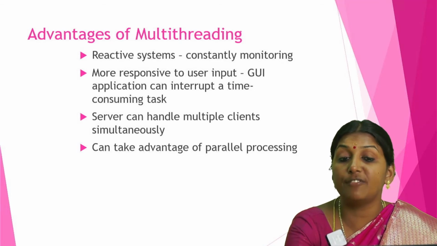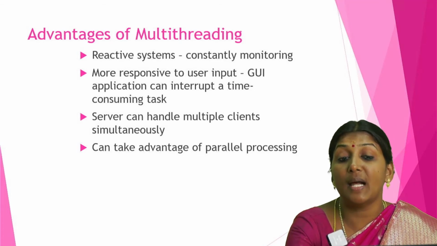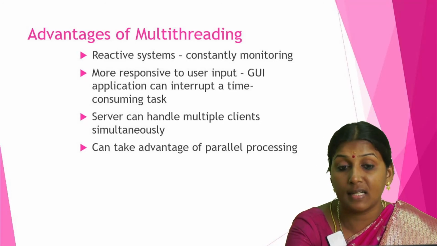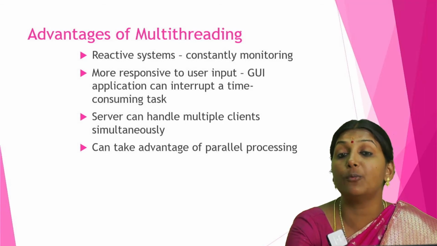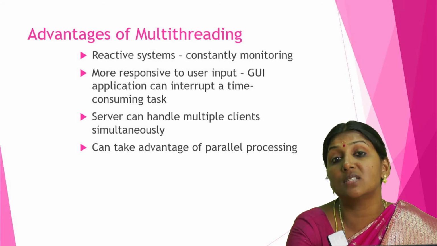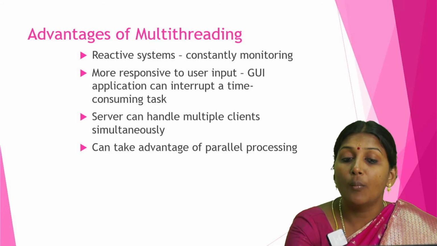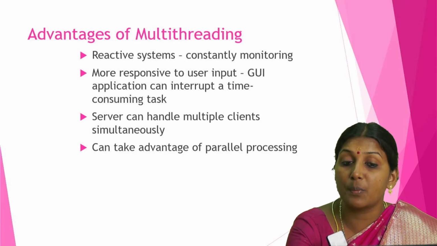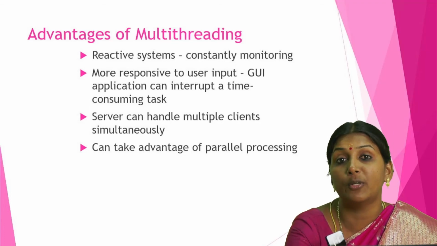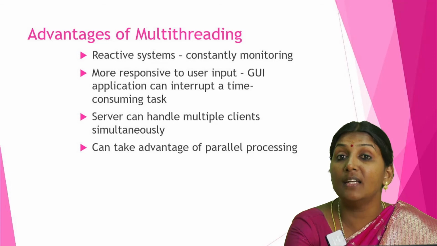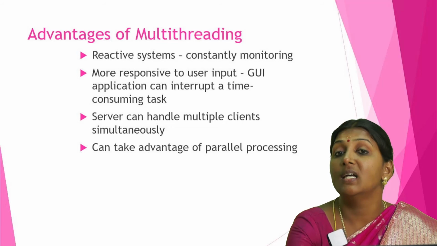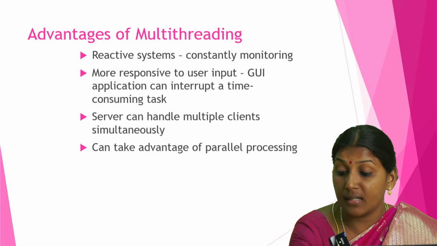And advantages of multi-threading. What are the main advantages? In real-time systems or reactive systems, we use multi-threading, and we can get more responsive time, because the CPU time is utilized effectively. It is also more responsive to user input, and the server can handle multiple clients simultaneously. So mainly it is used for parallel processing or concurrent processing. This can be achieved only by using the concept of multi-threading in Java.